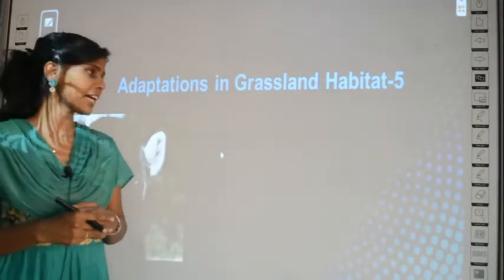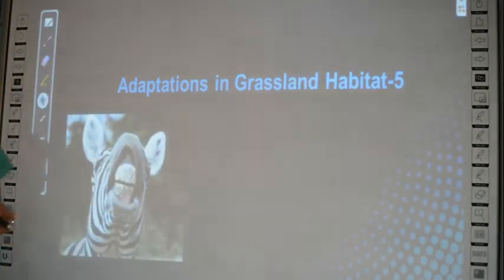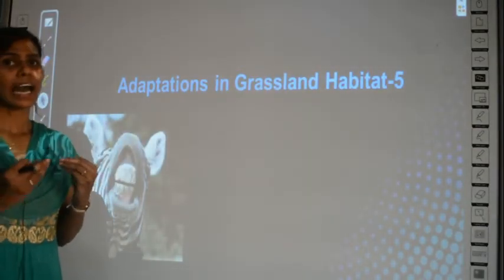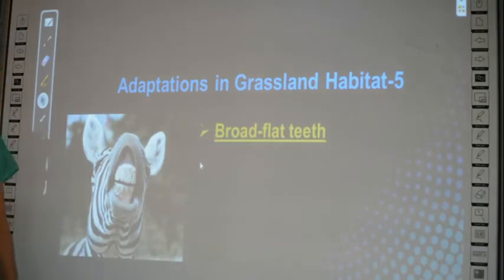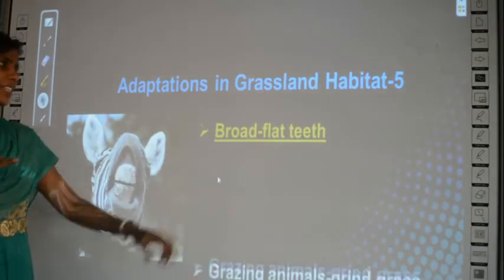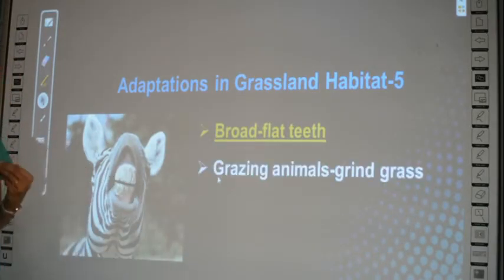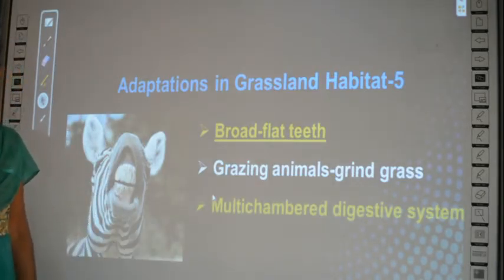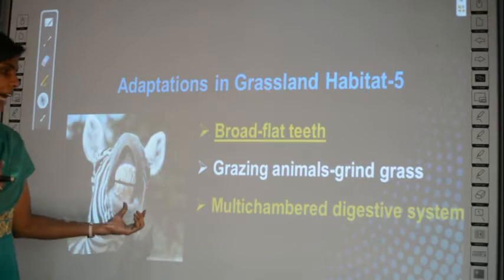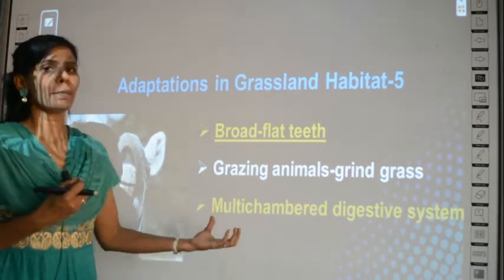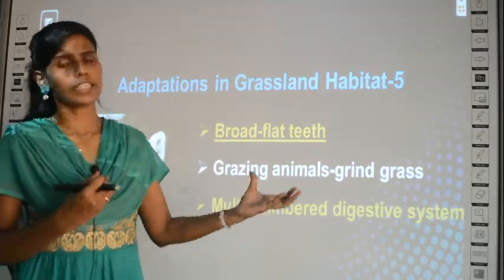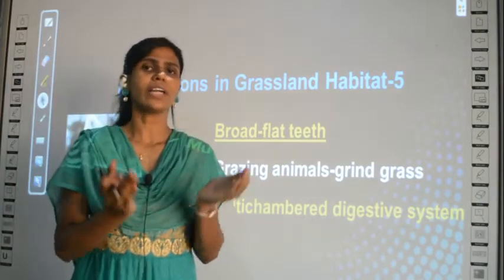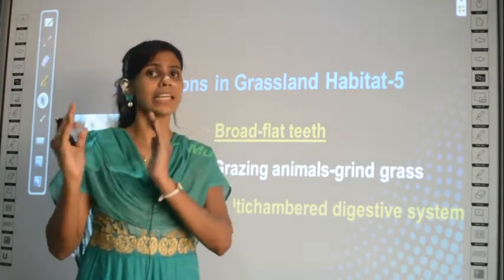And what is the fifth adaptation? The fifth adaptation is that these animals have broad, flat teeth so that they can eat the grasses easily. Grazing animals can grind the grasses easily, and they also have a multi-chambered digestive system. Usually we have only one chamber. Chamber means like compartments.